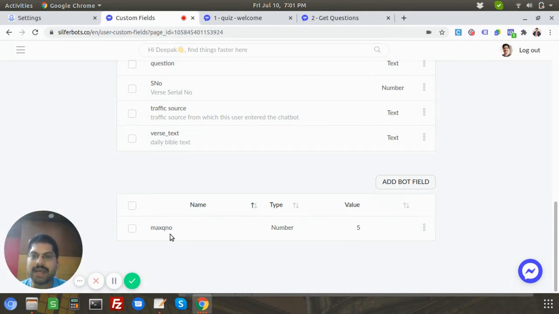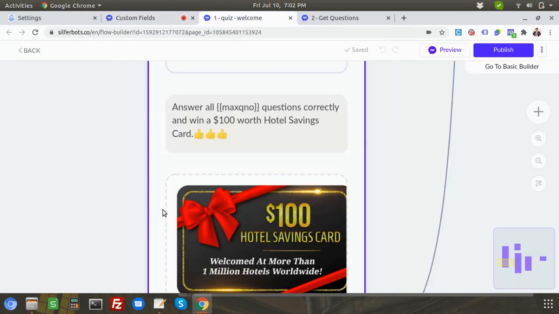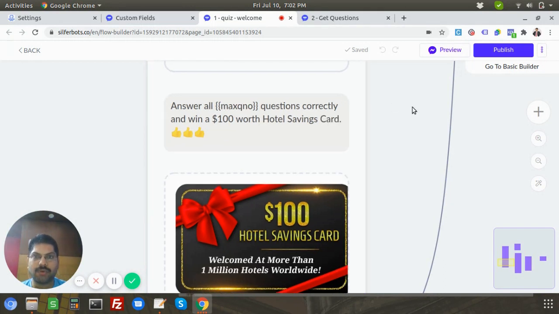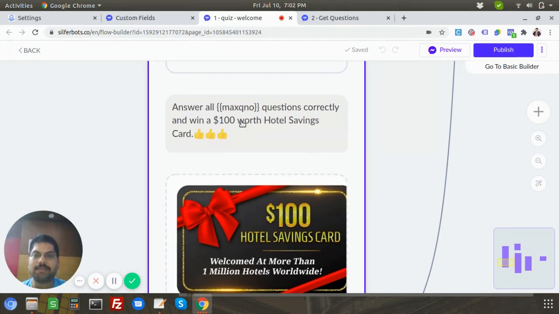only flow where I have a keyword enabled flow where I can enter the keyword, and then if let's say I want to change the number of questions, I can change it. So let's say tomorrow I want to change this to 10, I can do that, and this value will change accordingly. But for now, this particular bot field value is set to 5. So now what happens is when you test the quiz in live, it will actually replace this value with 5. So maybe tomorrow if I change it to 10, this will show as 10. And irrespective of wherever this bot field is used in the flows, everywhere it will replace with that particular value.